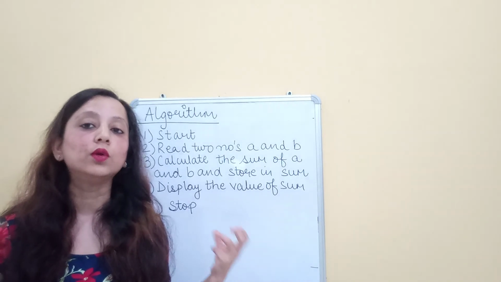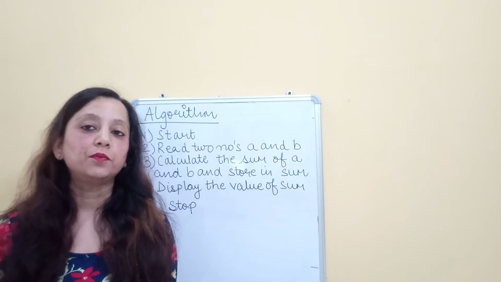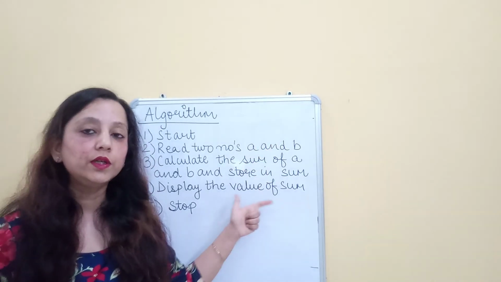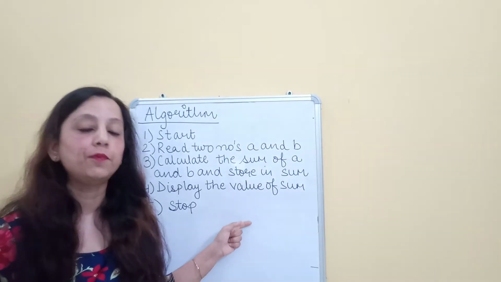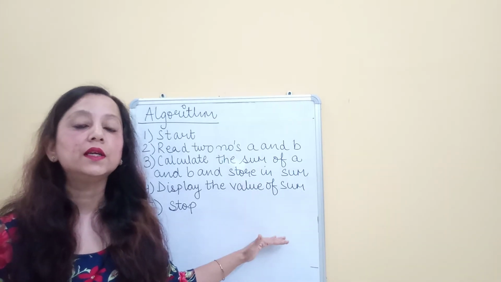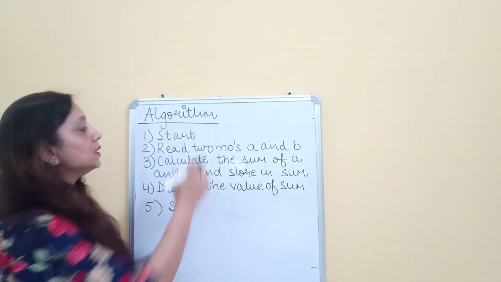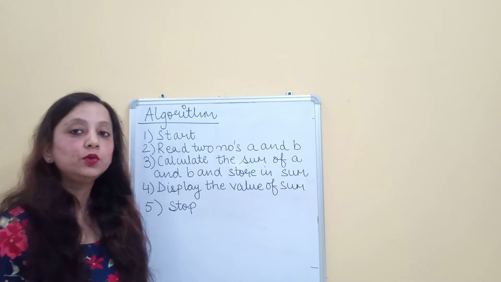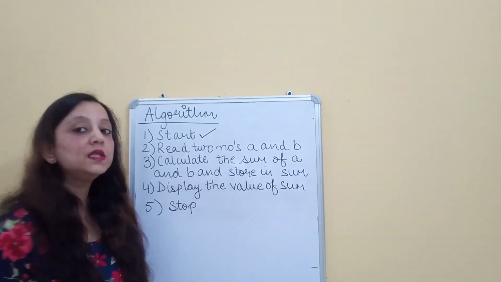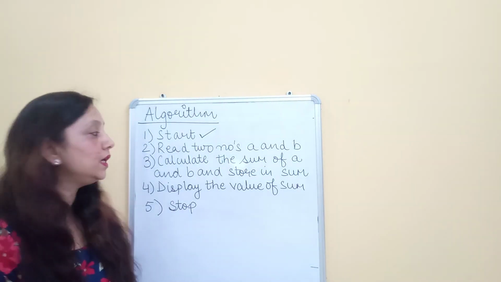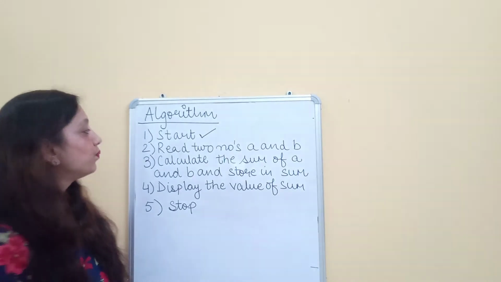That means you should know the approach to the problem solving. You should know the logic for solving that particular problem. Write it down in a systematic manner, in a finite number of steps, and then using that particular logic, copy it into the syntax of the programming language. So, say for example, I want to do the addition of two numbers. The algorithm for this would be, first of all, you will start with something, obviously. So the first step is start. That means I am starting with the problem solving.